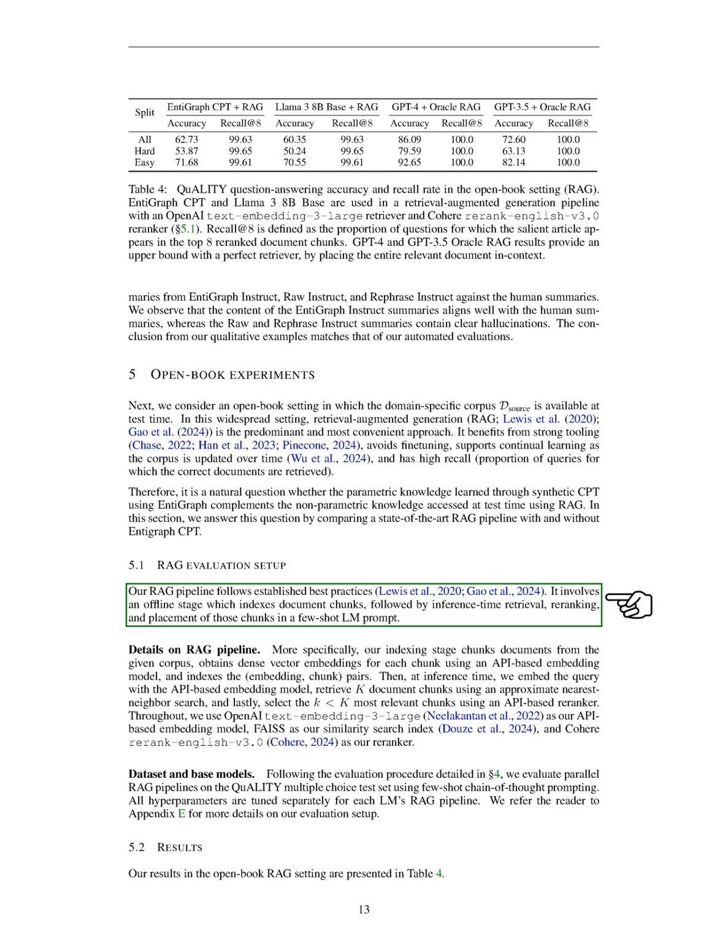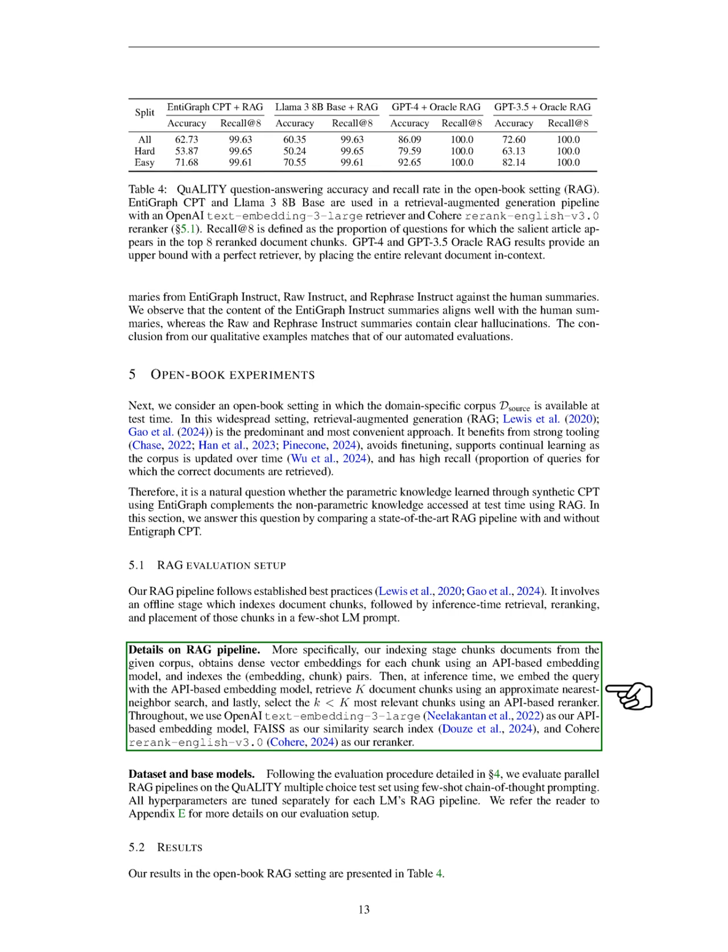Our RAG pipeline adheres to established best practices, involving an offline stage for indexing document chunks, followed by retrieval, re-ranking, and integration of these chunks into a few-shot language model prompt. Specifically, we chunk documents from the corpus, create dense vector embeddings for each chunk using an API-based model, and index these pairs. During inference, we embed the query, retrieve document chunks using approximate nearest neighbor search, and select the most relevant chunks with a re-ranker. We utilize OpenAI's text-embedding-3-large for embeddings, FAISS for similarity search, and Cohere's rerank-english-v3.0 for re-ranking.